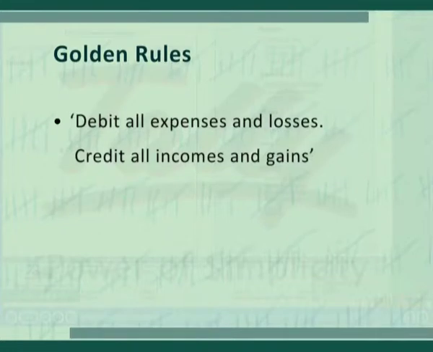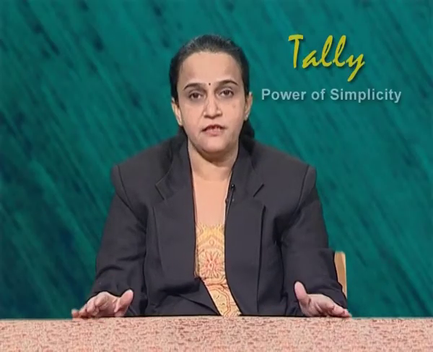The second golden rule is debit what comes in, credit what goes out. It is the rule of real account. If asset comes in, it is debited. If asset goes out, it is credited. The last golden rule is debit all expenses and losses, credit all incomes and gains. Suppose we spend money for any expenses, expenses account is debited.